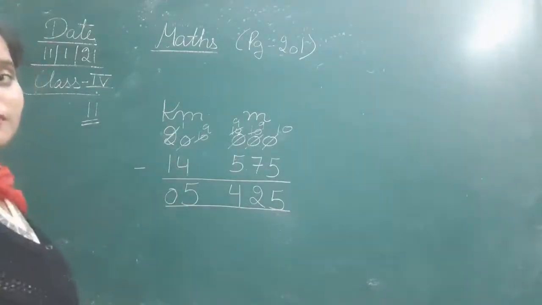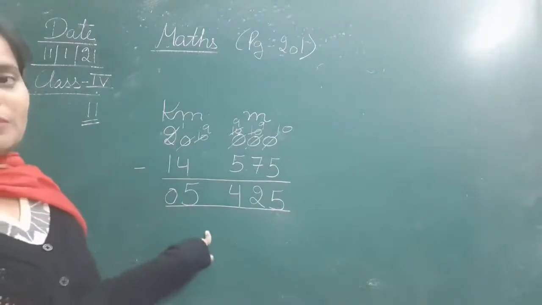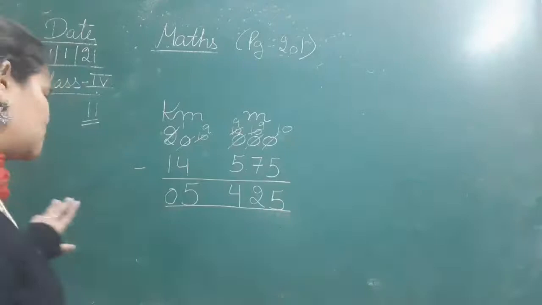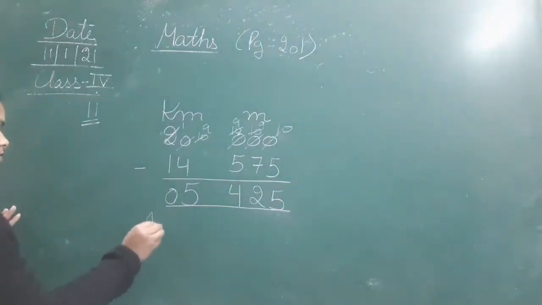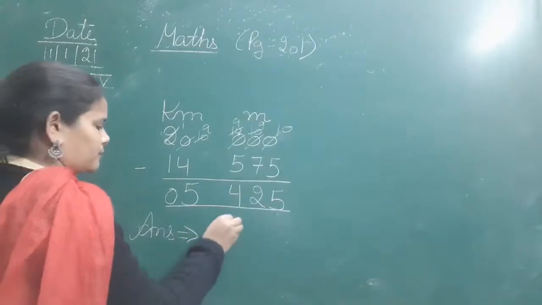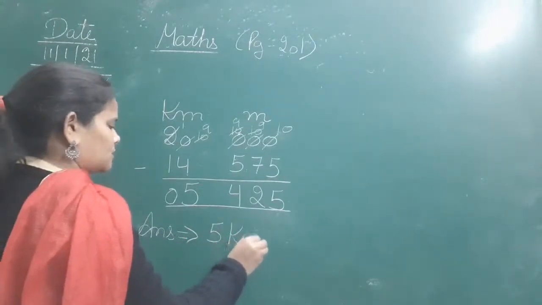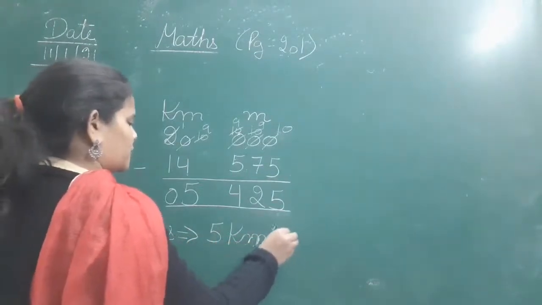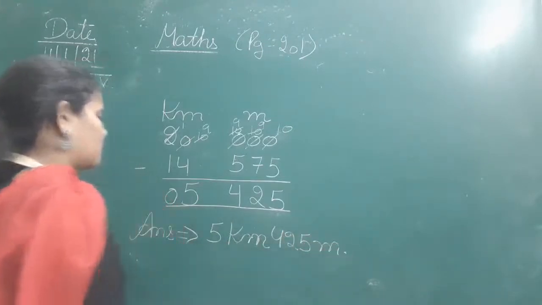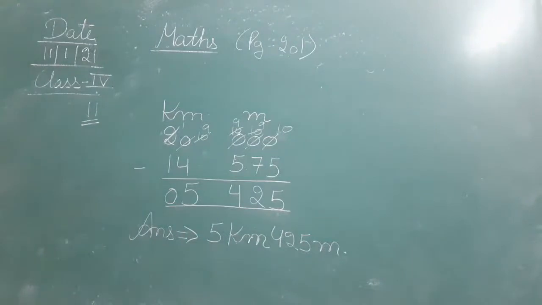So the difference is 5 kilometer 425 meter. Okay, so just write the answer: 5 kilometer 425 meter.